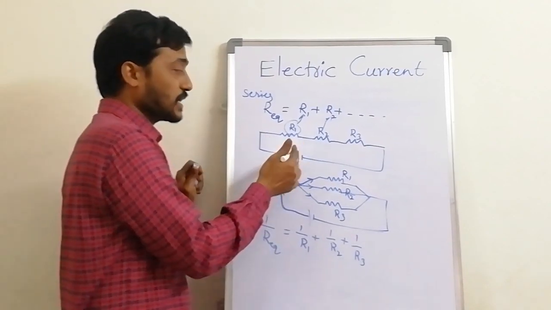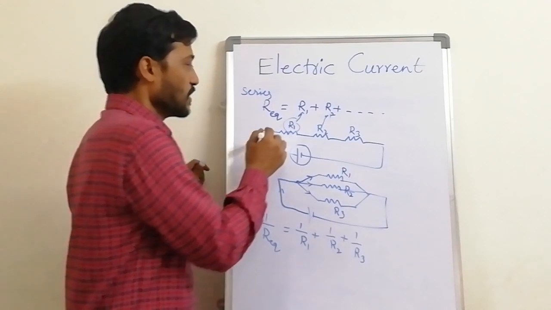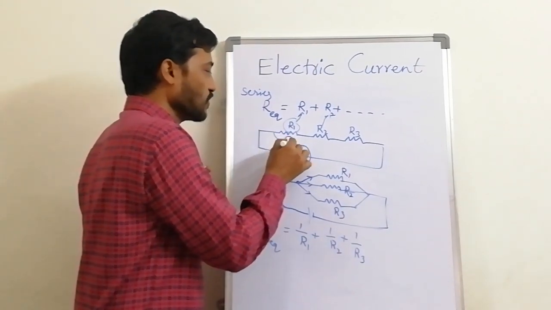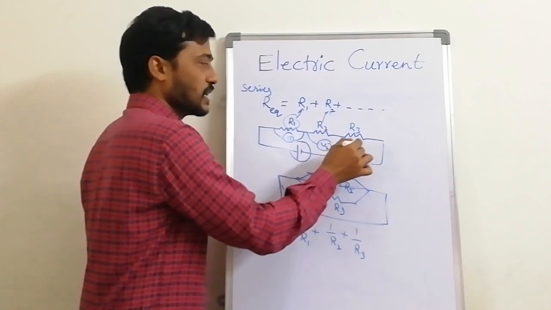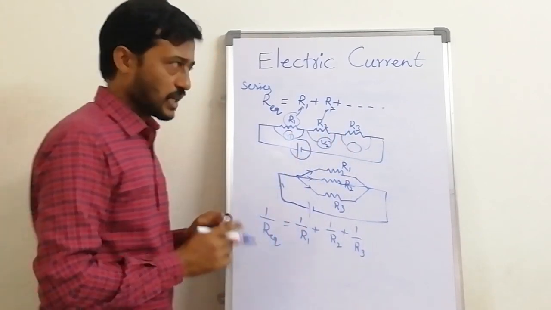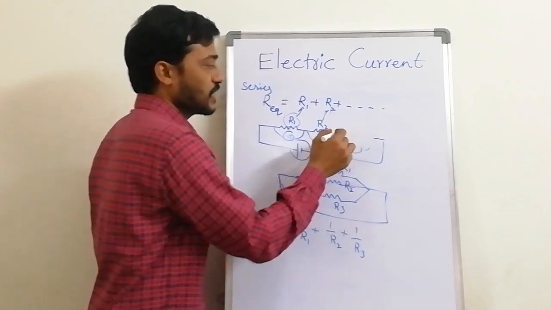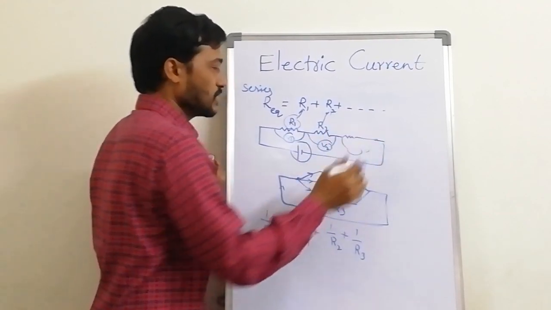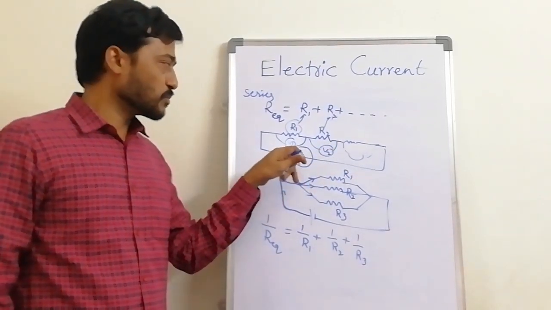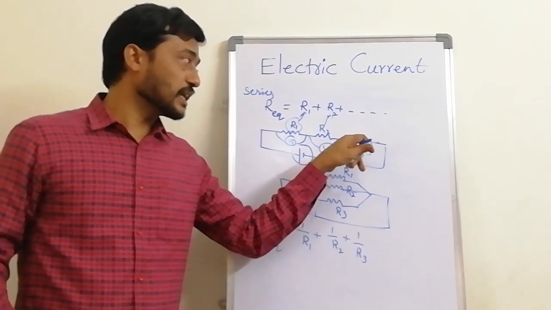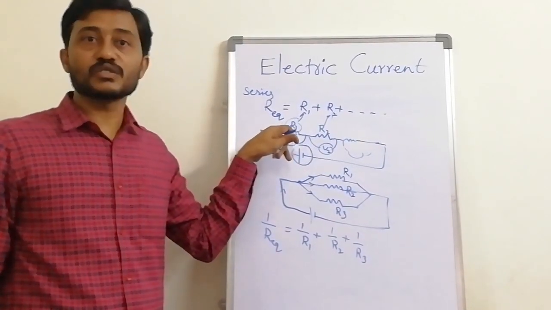But in series, what is divided? Here the potential difference is divided. That's why we mention V1 work was done, here V2 work was done, and here V3 work was done. For example, when R3 is a very small resistance, then the work done by the battery is very less, so the battery is spending very little work or energy. But if it is big, then it has to spend more.